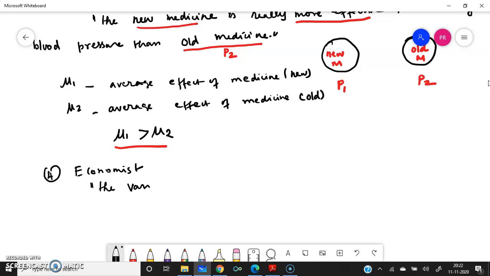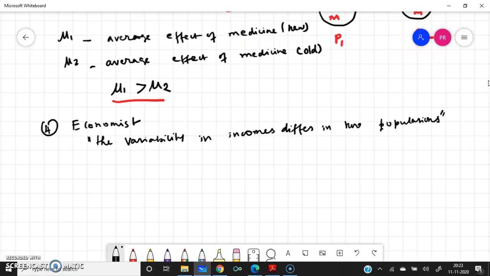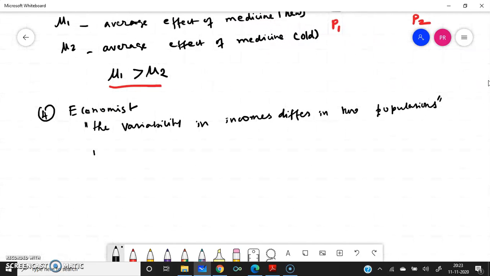The variability in incomes differ in two populations. What is it telling? The variability in incomes. So one income and second income, variability in income differ in two populations. Here the variability in income is what is given.